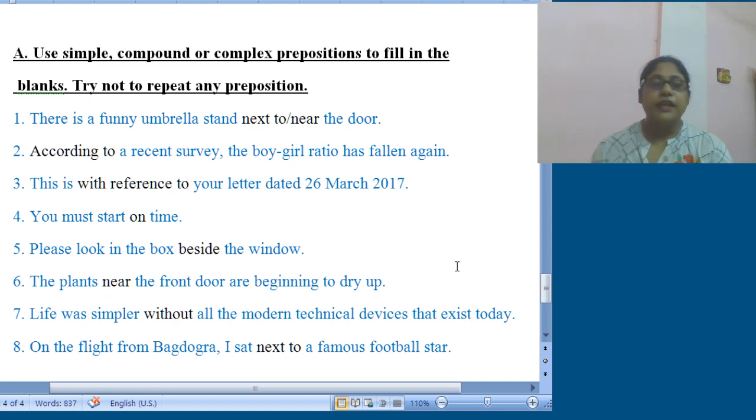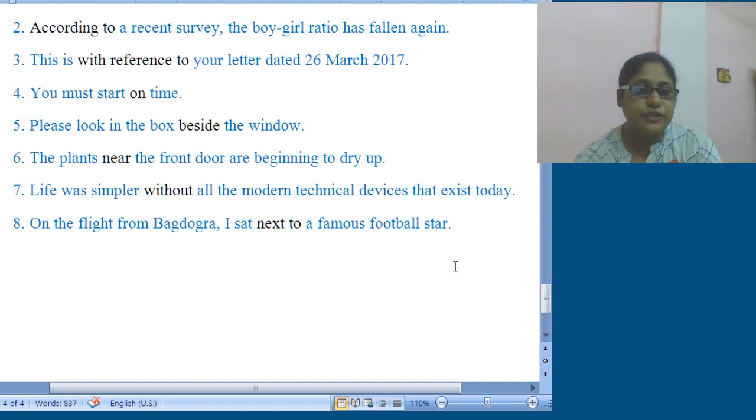Then number 7, life was simpler without all modern things. Now obviously without, with and out is combined, that means compound. Then number 8, on the flight from Bagdogra, I sat next to a famous football star. Okay, next to, obviously it will be next to, and next to comes under complex or phrase preposition.